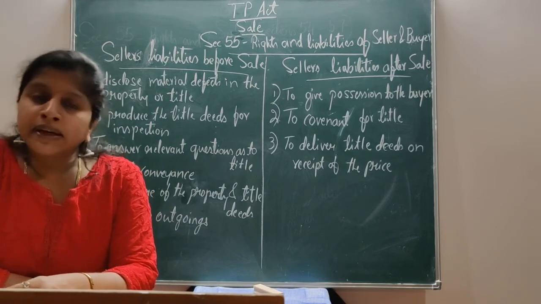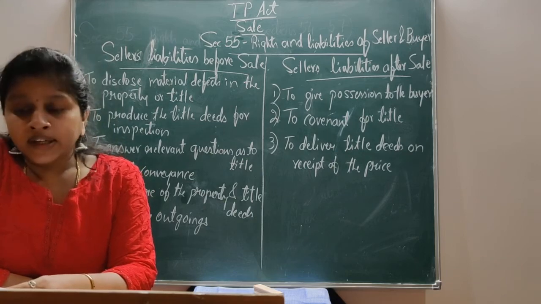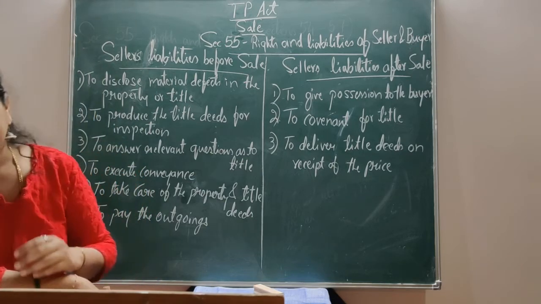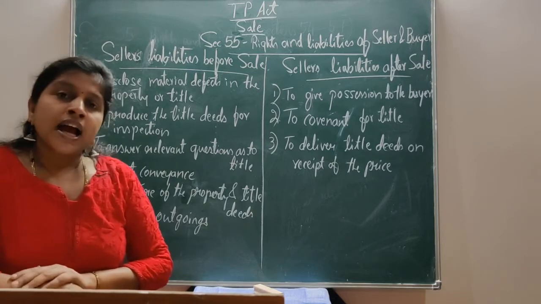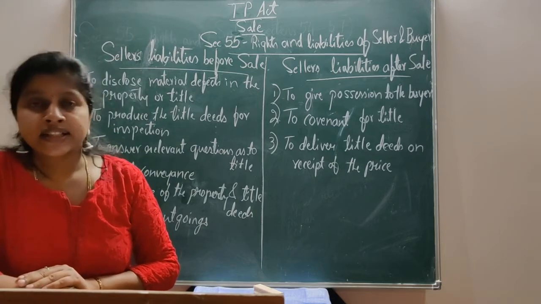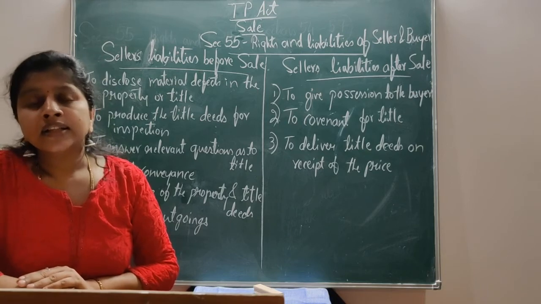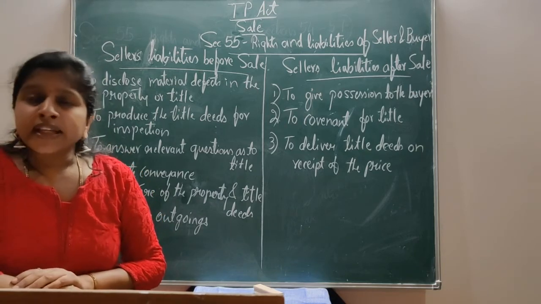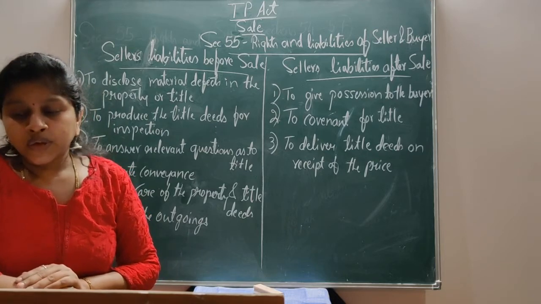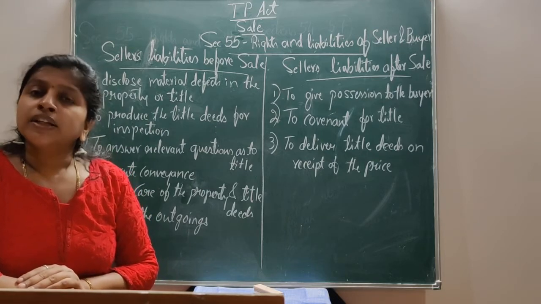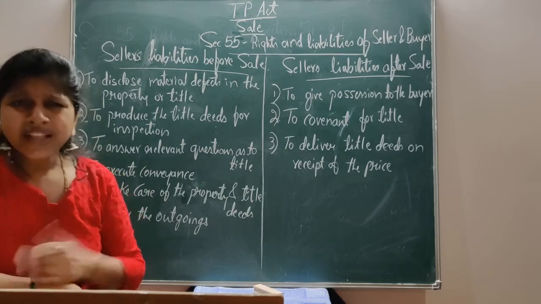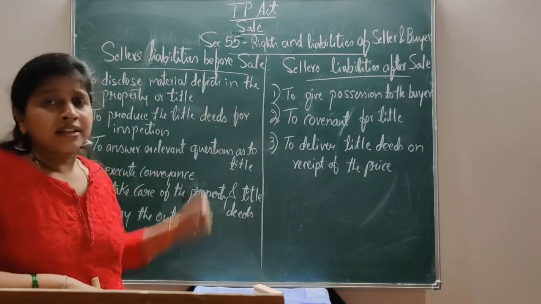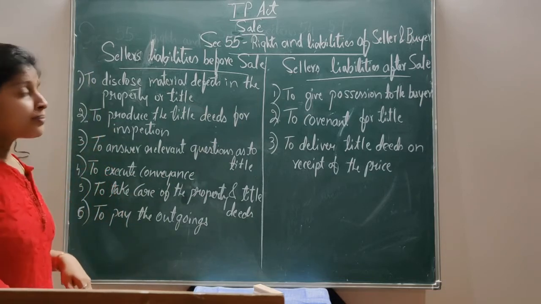On request by the buyer, the seller has a duty to give the possession of the property to the buyer or to such person as the buyer directs. It is the duty of the seller after sale has been completed. There is an implied contract to give the possession of the property to the buyer. As soon as the sale has been completed, it is an implied duty of the seller to give the possession.